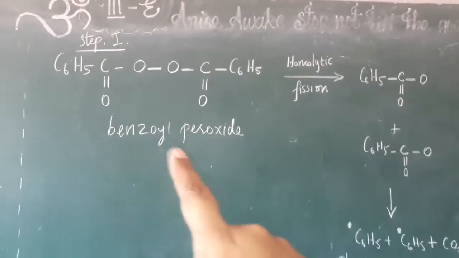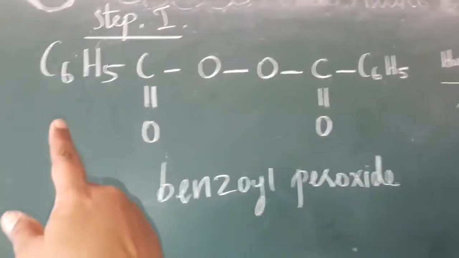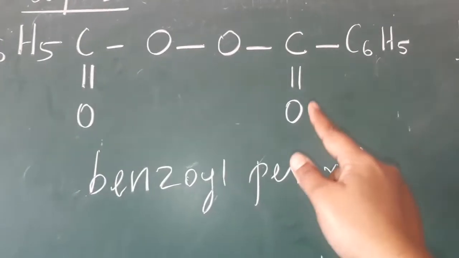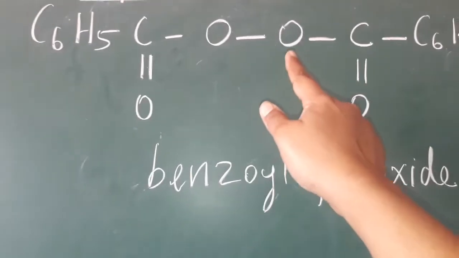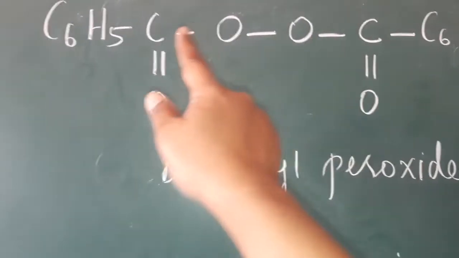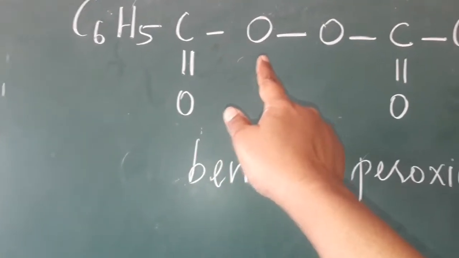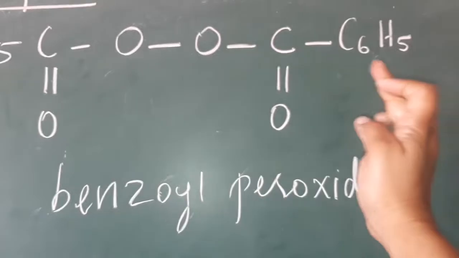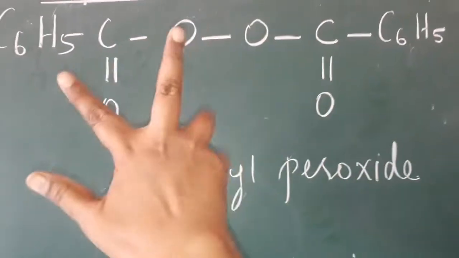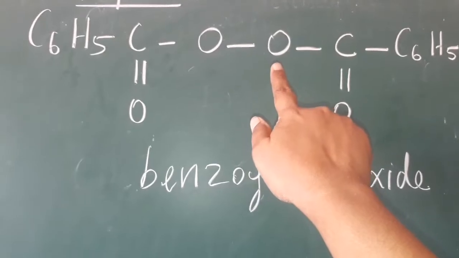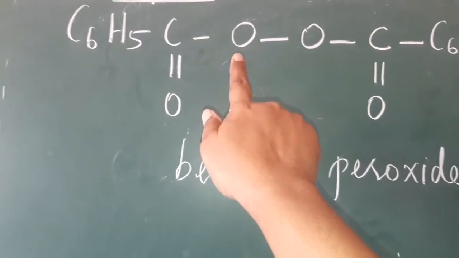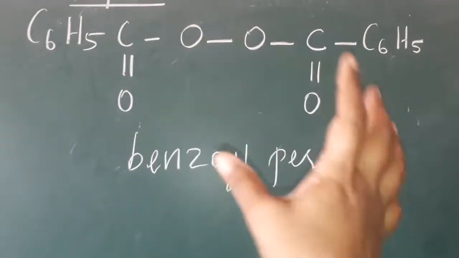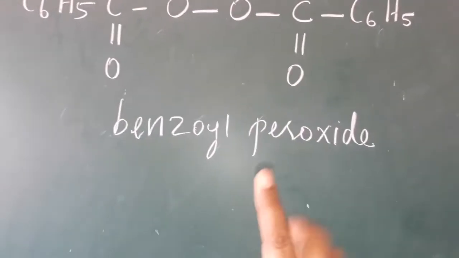Now, benzoyl peroxide. How is it benzoyl? Up to here, C6H5CO, it is called benzoyl. So another benzoyl, and each benzoyl has one more oxygen, so it is benzoyl peroxide. Up to C6H5CO is benzoyl, and the same way C6H5CO is another benzoyl. Two benzoyl groups, each with one more oxygen, make it a peroxide. It is a dimer compound, so we write it twice. That is benzoyl peroxide.